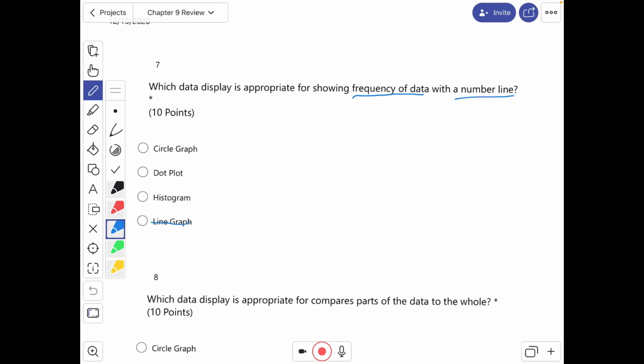No, it's not a line graph just because they have the same word in them. But what is it that has a number line and shows frequency of the different numbers? That would be the dot plot.